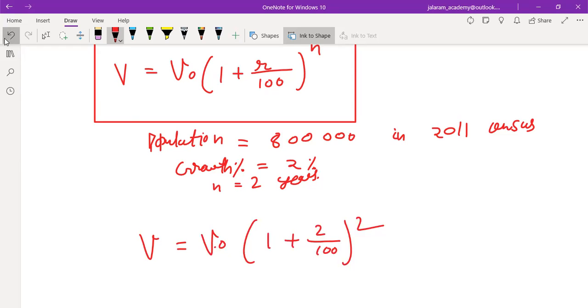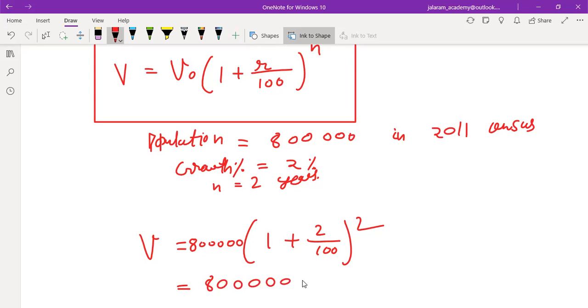And in place of V naught, we must use the original population of the city at that time, that is 8 lakh. So in place of using A and P, we use only V and V naught. V means final value and V naught means original value.